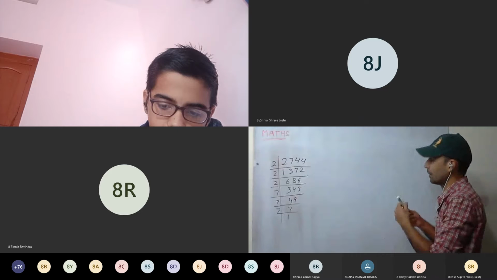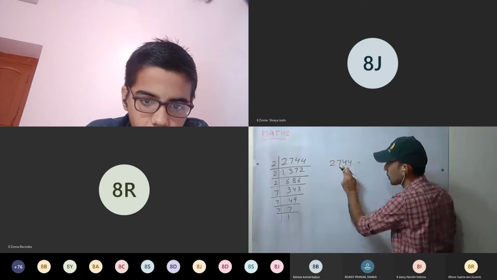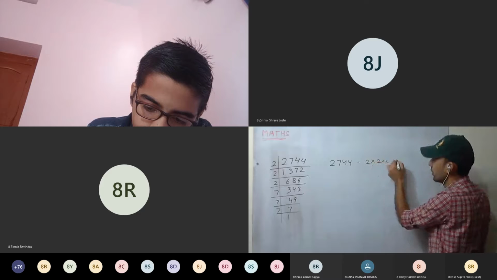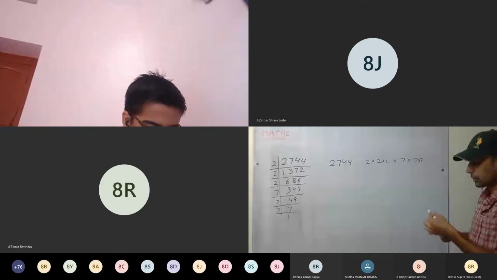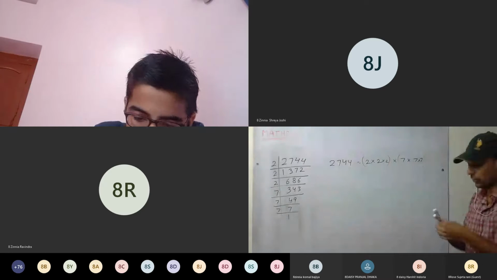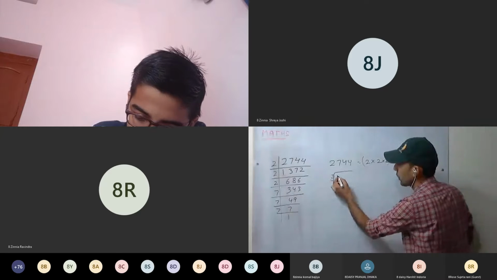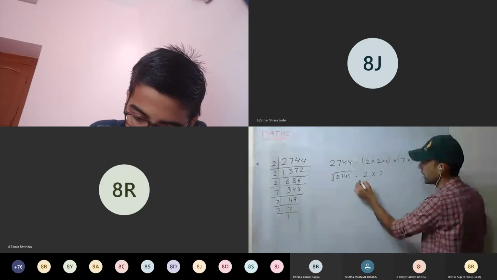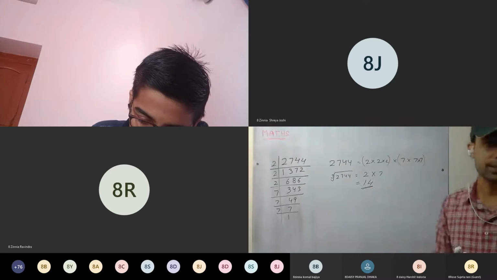Okay, this is clear. Write 2744. Don't write cube root here, because it can't be equal to 2 into 2 into 7 into 7. Now form the triplet. We have formed the triplet. Now from each triplet we take one out. That means here we have to write cube root of 2744 equal to 2 into 7, that is 14.